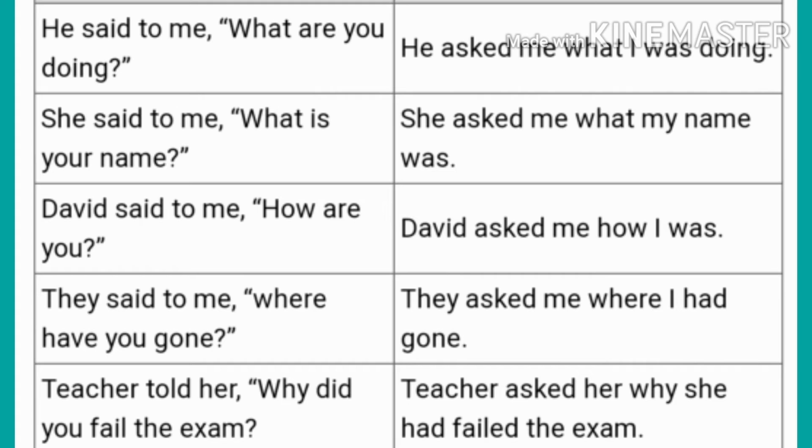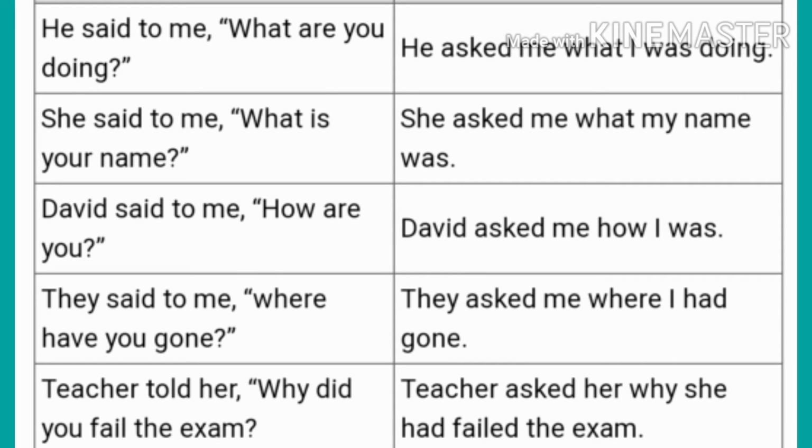In this sentence, we will use the question word as a conjunction, and after that we will change the sentence into assertive. First we will write subject, after subject verb, then object. Look at one more example. She said to me, "What is your name?" She asked me what my name was. Your name, your is the second person, change according to object. In object there is me, and according to me, my name.